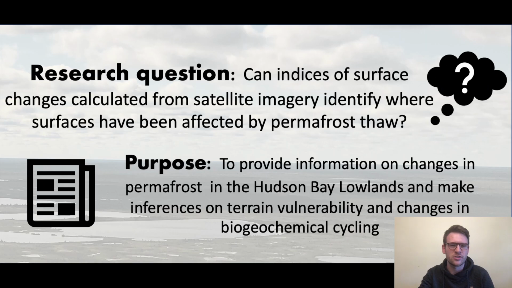The research question that I'm trying to answer here is whether we can take large-scale satellite imagery, such as the large collections of Landsat data that's publicly available, to calculate indices and combine them to try and interpret where areas have been affected by permafrost thaw. The purpose of this is because there's very little information on permafrost conditions in many areas of northern Canada, and this information can hopefully be used to provide a method to assess where areas might be vulnerable to thawing permafrost.